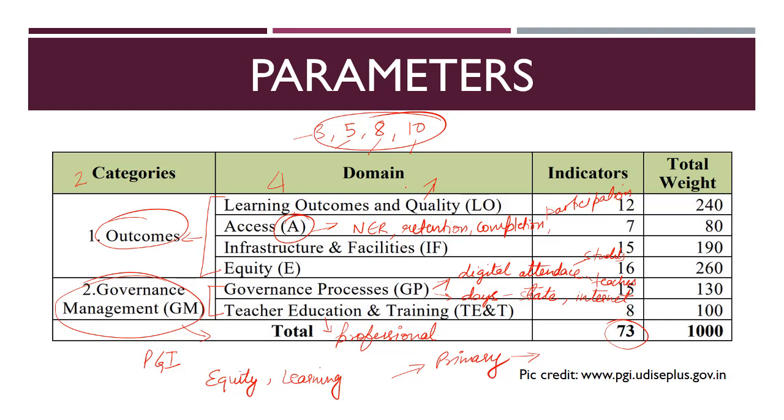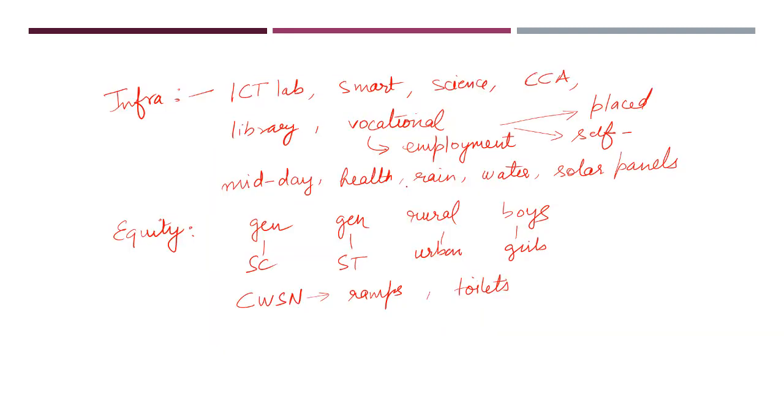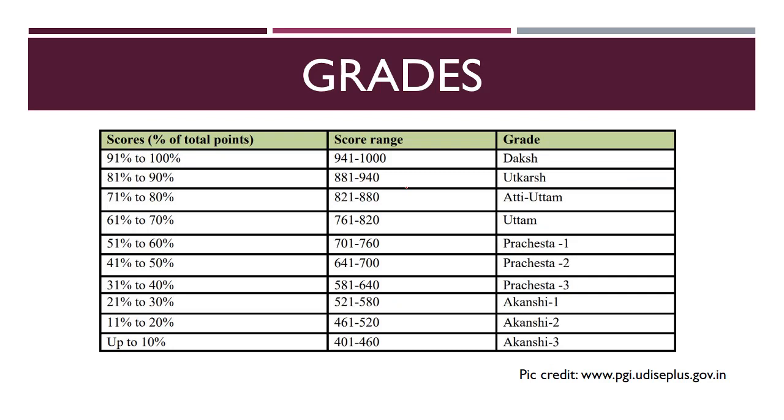Now moving on, apart from that, a major aspect of this topic which can come in your exam is the grades. So basically, what are grades? Grades refer to what is the level of education in that particular state. For example, to get the grades, you can see that it is starting from 401. So the logical question would be, why did it start from 401 and not from 0 itself?